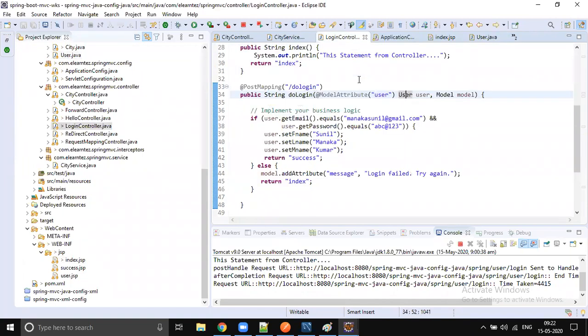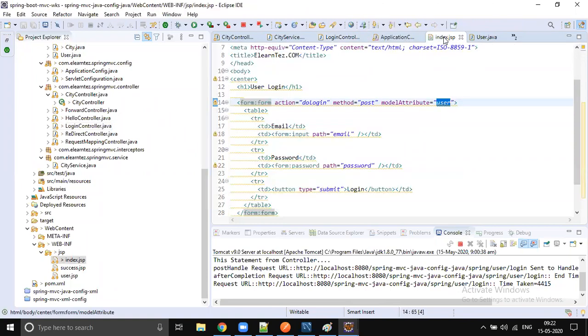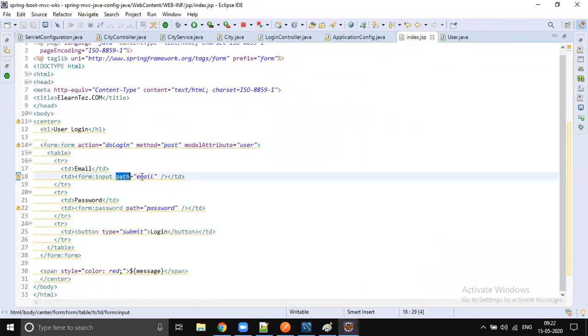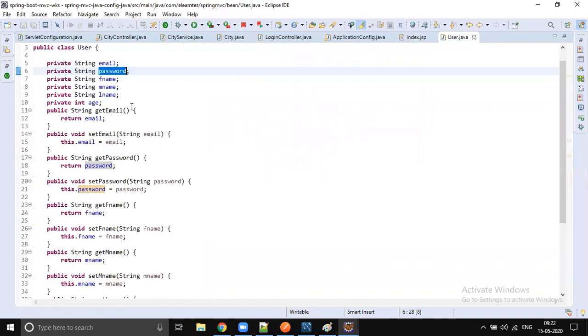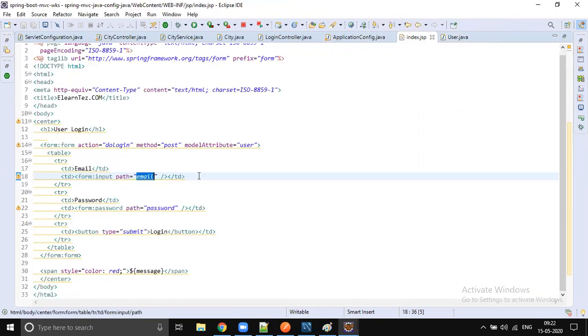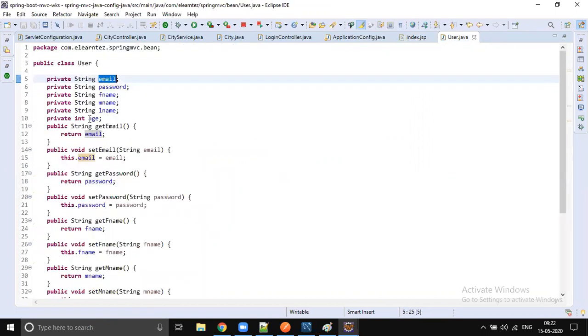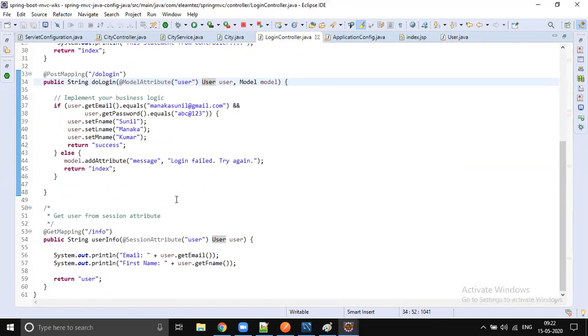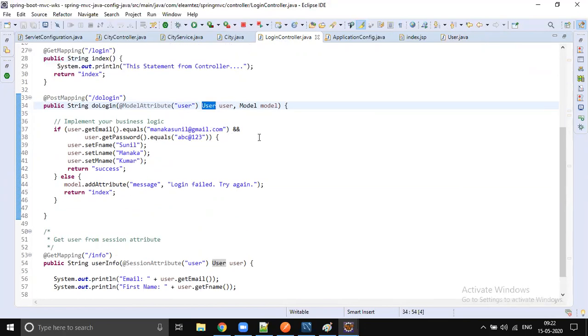You are going to collect email. So from where will that email be mapped? The form input path email value will be dumped into it, the automatic data binding. That value will be automatically bound into this email, and the next tag, password, will be automatically mapped into this password. So you don't need to use request param. Spring itself will automatically convert that model mapping into this user.java. Then you can check the username is this and password is this, and navigate to success.jsp, which is our dashboard kind of thing.